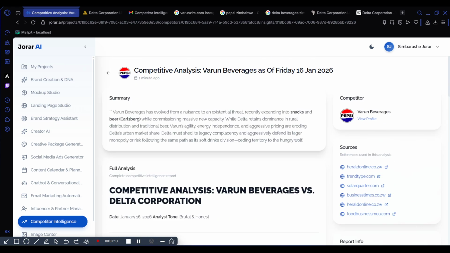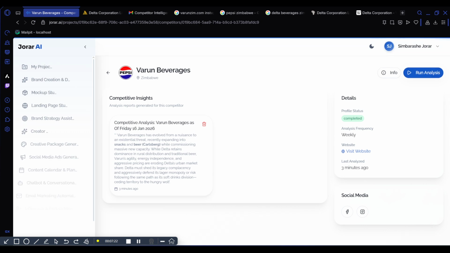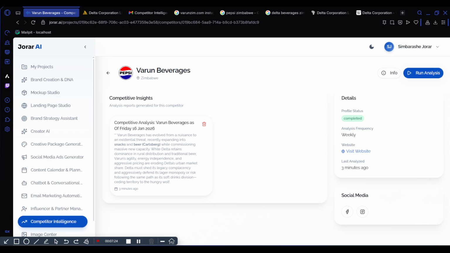So this is the competitive analysis. The next module that I'm going to show you. Again, for this module, you can put multiple competitors. It's not just Varun. If you've got Insco, if you've got Coca-Cola, you just put it. This also goes to your brand. If you have an electronic shop, you can put Fuser Tech, you can put innovative electronics, something like that. You can just do the competitive analysis. This will give you the hard truth. It will not mince its words. It will actually give you the hard truth.